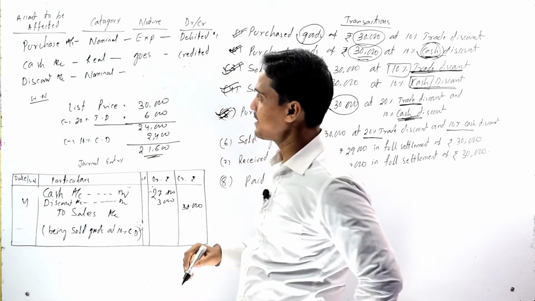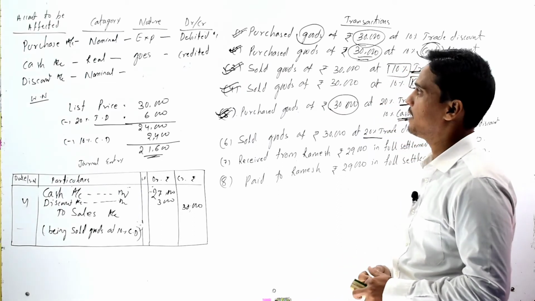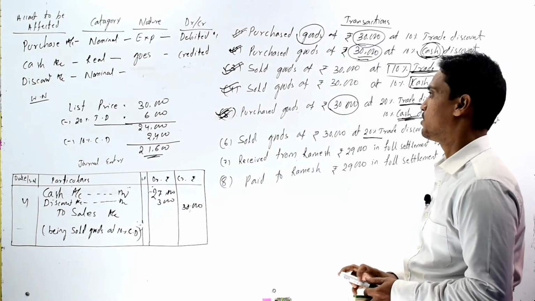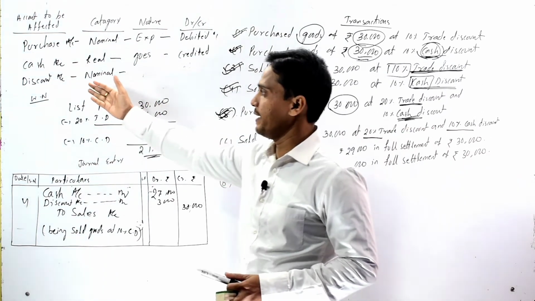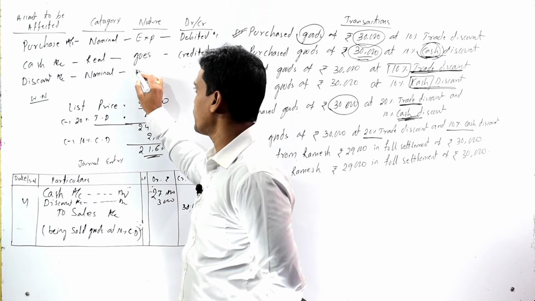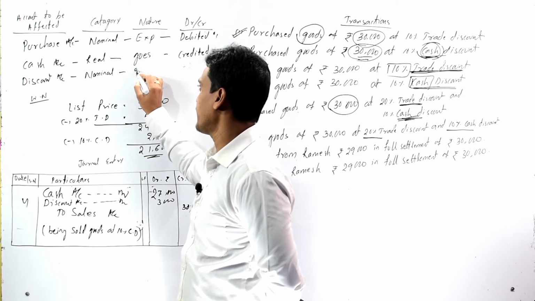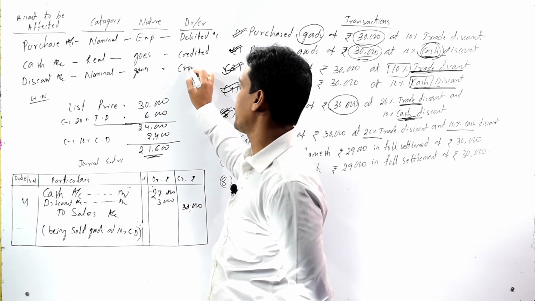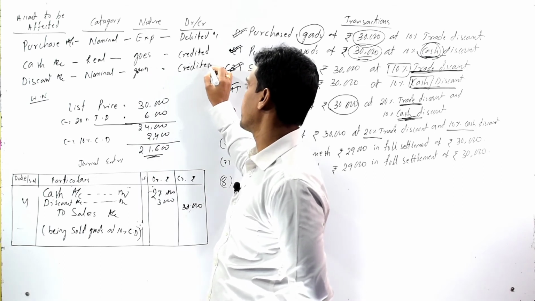Then come to our discount account. It is a nominal account, so as we are purchasing the goods, we are receiving discount here, so it is a gain for the organization, or it is an income for the organization, so it should be credited.